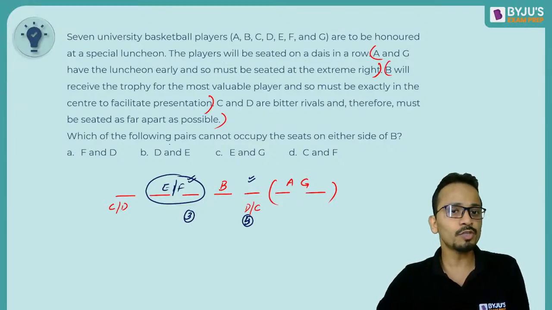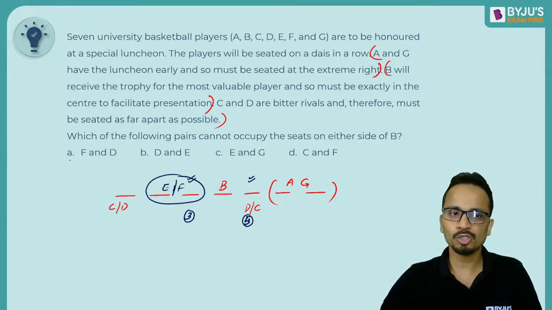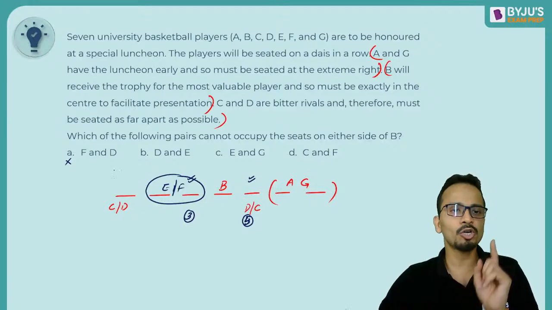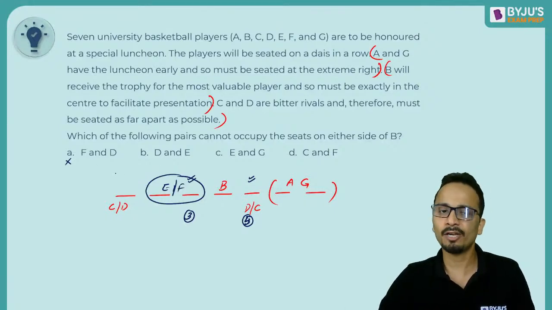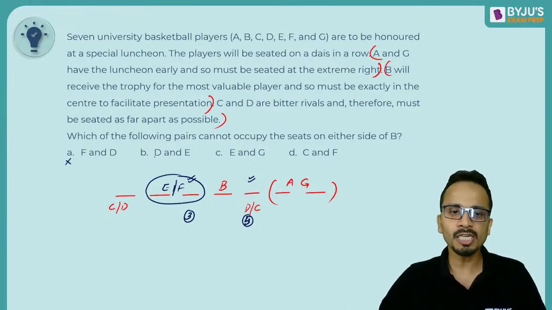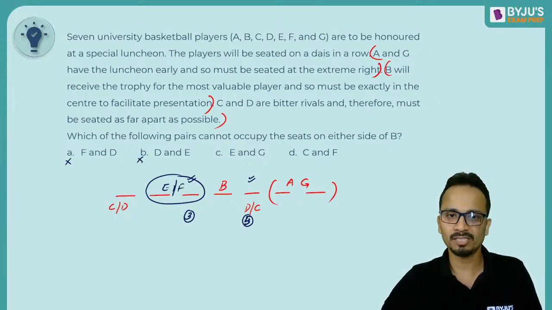Question is, which of the following pairs cannot occupy? So the answer will not be option A, because in option A, F and D can occupy the seats on either side of B. Next option, D and E. Yes, D can come at chair number 5 and E can come at chair number 3. So option B will also not be the answer.